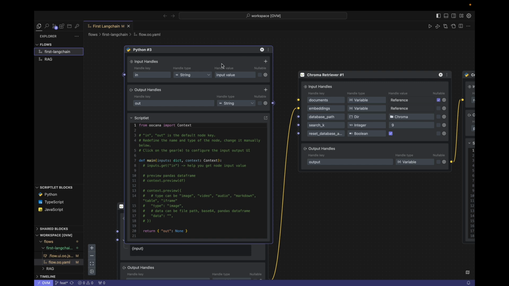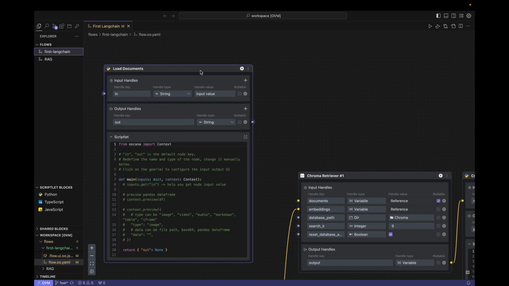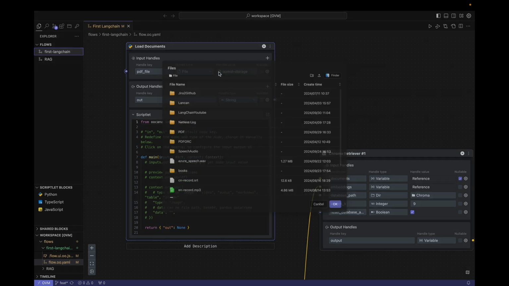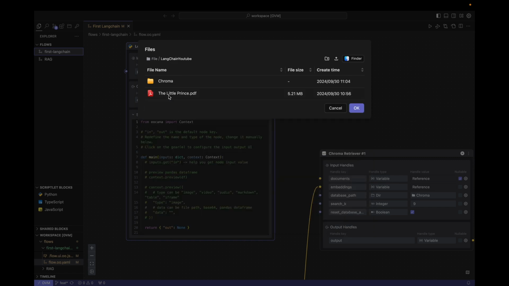I will drag another code block and name it load documents. Next, I will write code to load the text content of The Little Prince. So, the first step is to define a PDF_file field and define its type as file. In this way, it will become a file selector. Okay, we found it. It is the PDF file of The Little Prince. Let's select it.